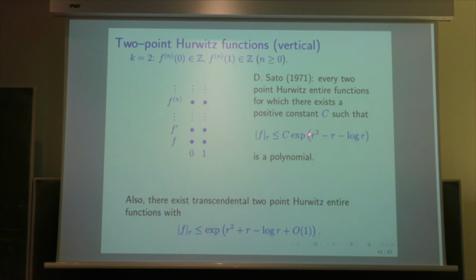The order has to be essentially less than 2. And Sato proved also that there exists a transcendental 2-point Hurwitz entire function which has an order at most 2, but instead of minus r, there is plus r here. And there is also the minus log r. So this is rather sharp, but this is only for 2 points, 0 and 1.